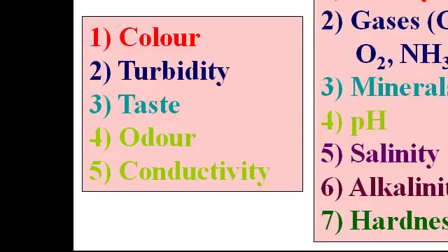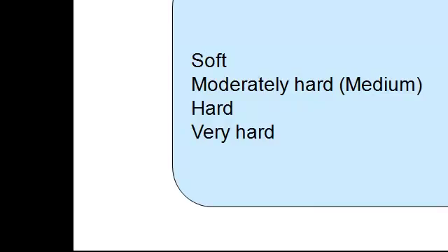If you talk about physical impurities, we know very well that water is colorless, tasteless, odorless, it is just H2O, and its pH is neutral. Because of dissolved salts, there will be a change in color, taste, odor, conductivity, etc. In the same way, if chemical impurities are present, like inorganic and organic chemical impurities, they may also affect the mineral content, pH, alkalinity, and hardness of the water. As far as biological impurities are concerned, we are talking about microorganisms in water bodies, that is zooplankton, phytoplankton, and bacteria that contaminate the water.